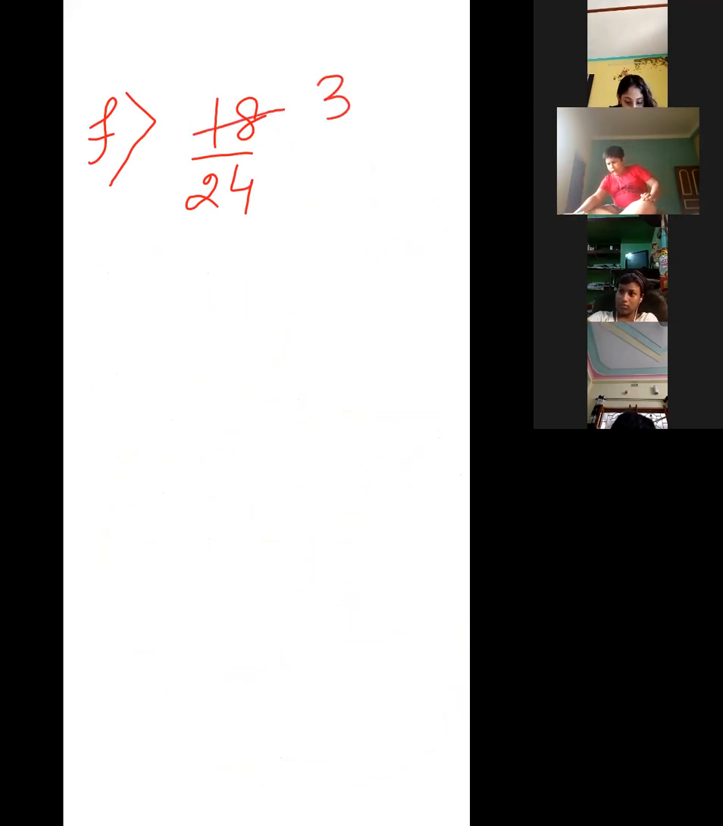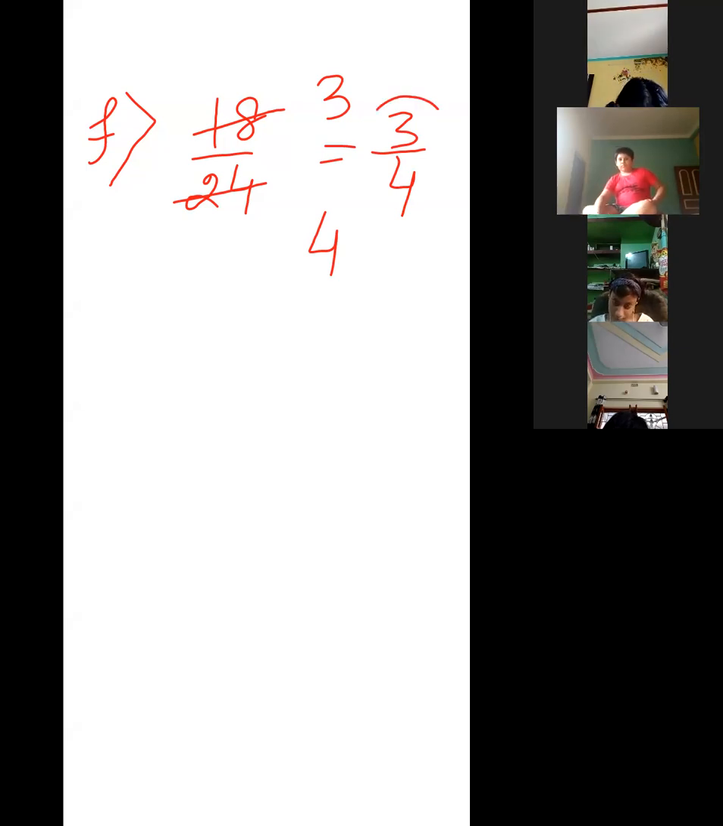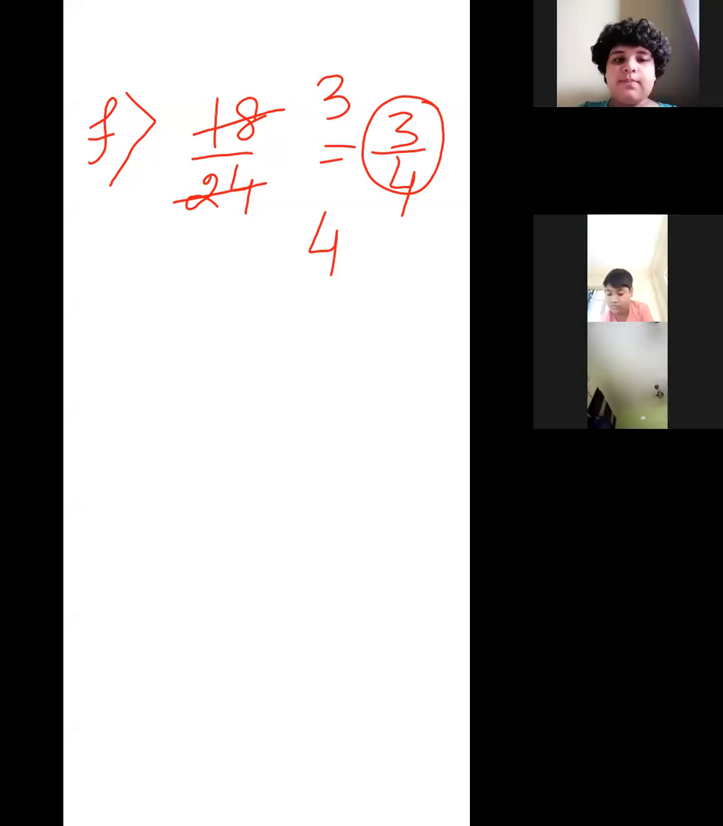But ma'am, I have done it by step by step. Okay, no issue. Write the answer: the reduced form is 3/4, or the simplest form is this. Write both and complete.